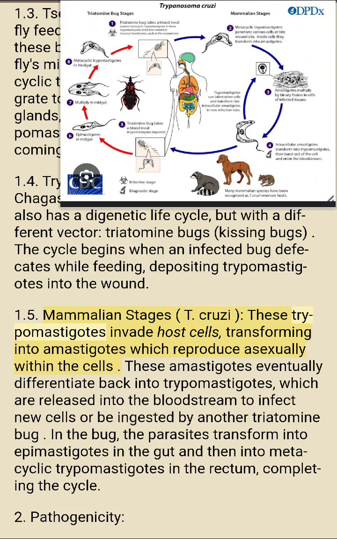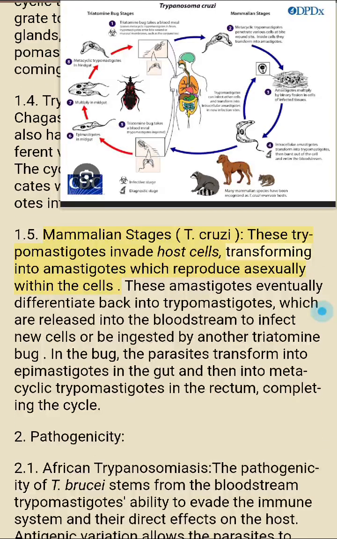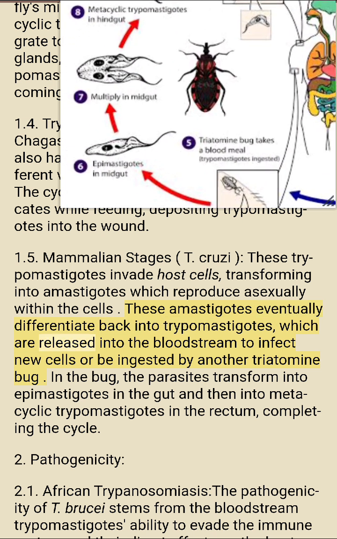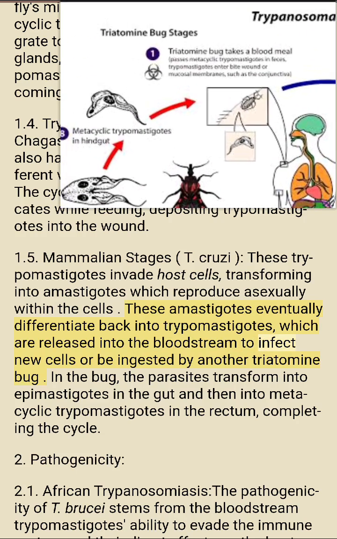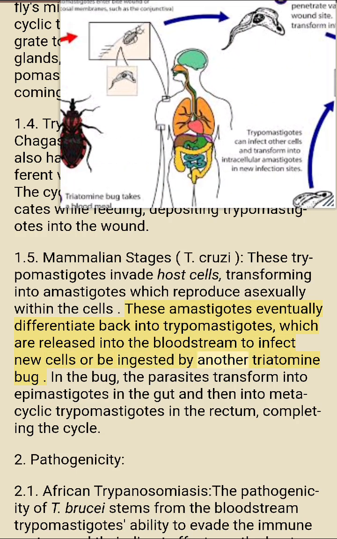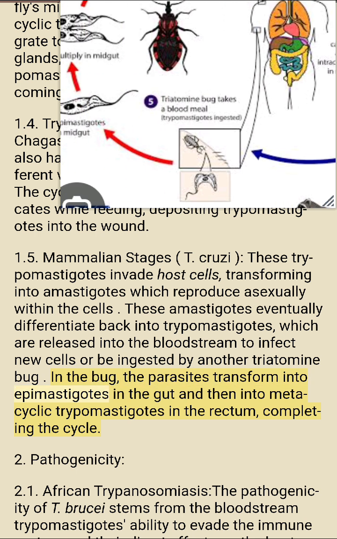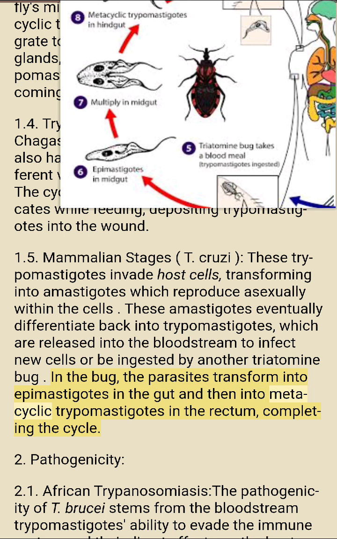These amastigotes eventually differentiate back into trypomastigotes, which are released into the bloodstream to infect new cells or be ingested by another triatomine bug. In the bug, the parasites transform into epimastigotes in the gut and then into metacyclic trypomastigotes in the rectum, completing the cycle.